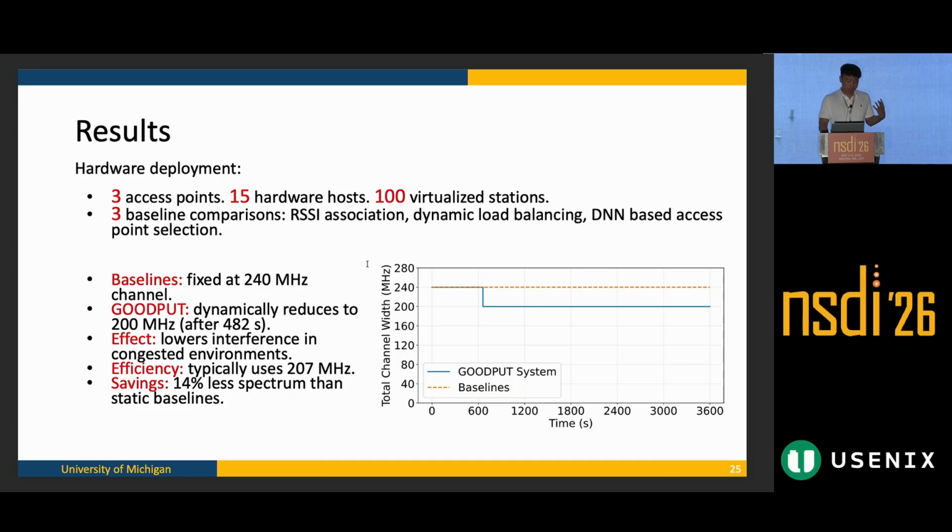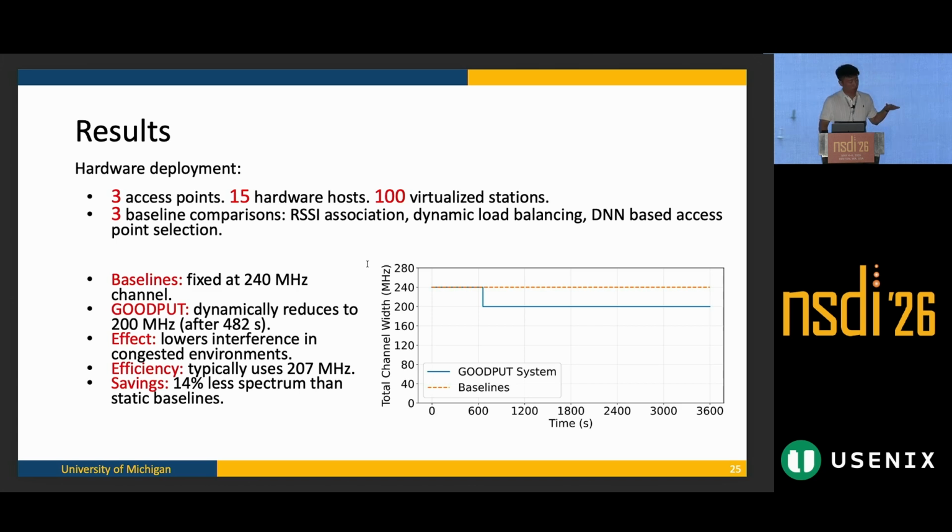it can have a more optimal spectrum utilization. So instead of having a fixed channel width, like other comparison baselines, at the same width, for example, 80 megahertz, the GOODPUT system is smart enough to understand what is the best possible combination to guarantee reliable service and also reduce interference with other managed networks.